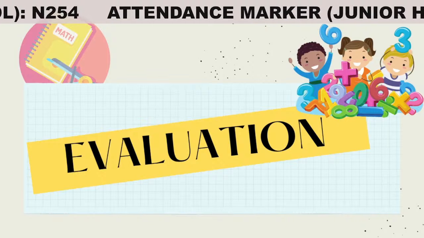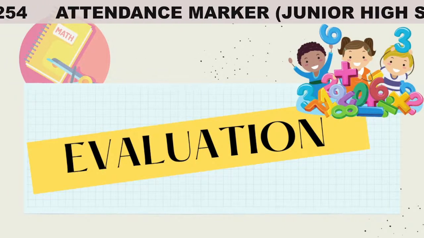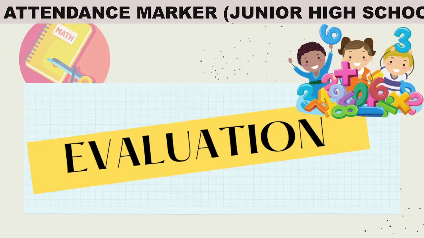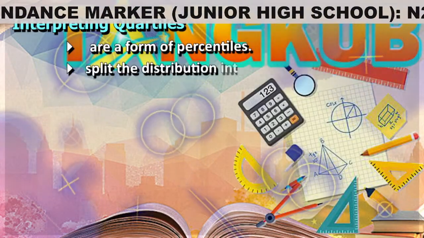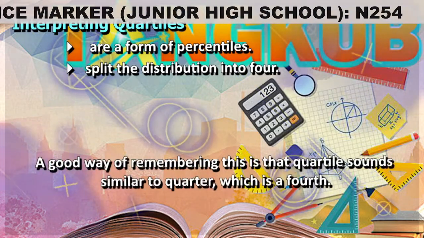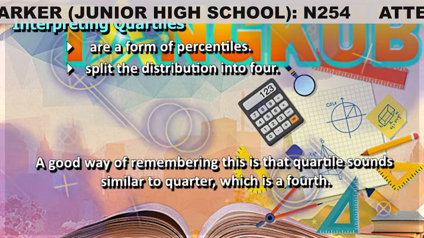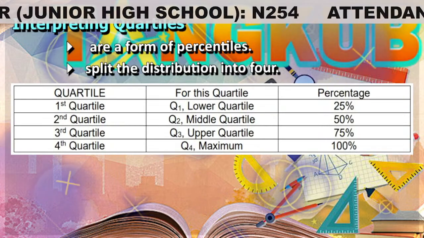Learners, our objective for today is that at the end of this lesson, you are expected to interpret the measures of positions. Quartiles are a form of percentiles. Quartiles split the distribution into 4. A good way of remembering this is that quartile sounds similar to quarter, which is a fourth. Here is how quartiles are illustrated.